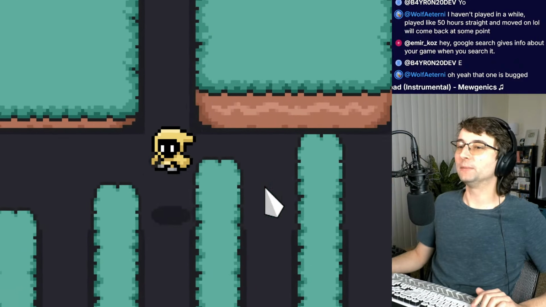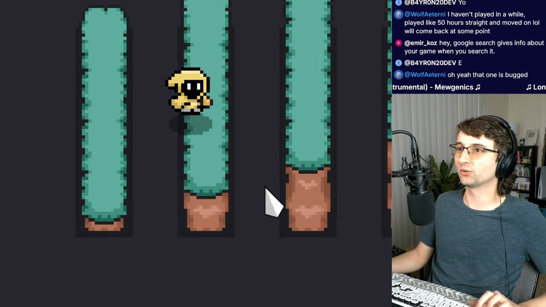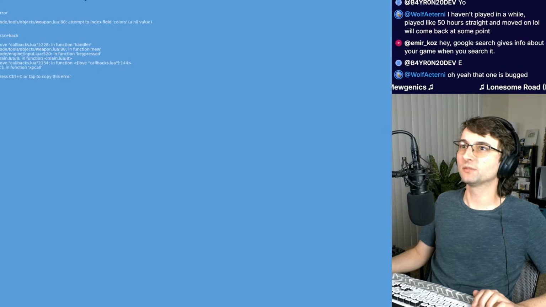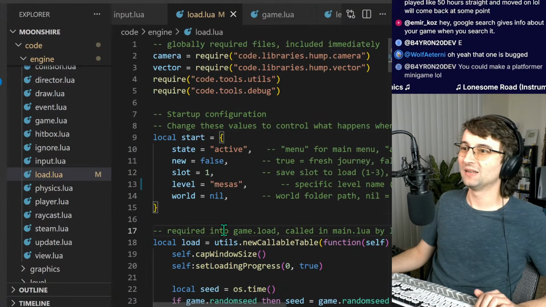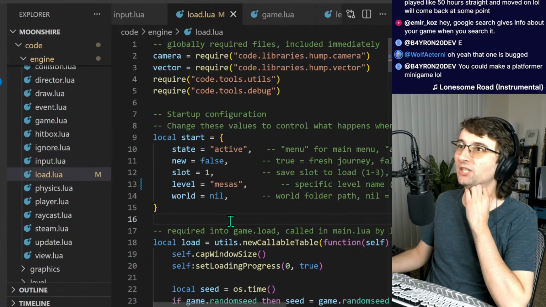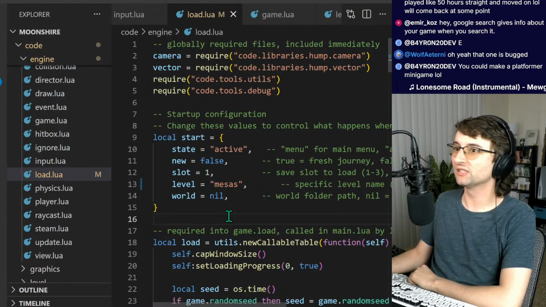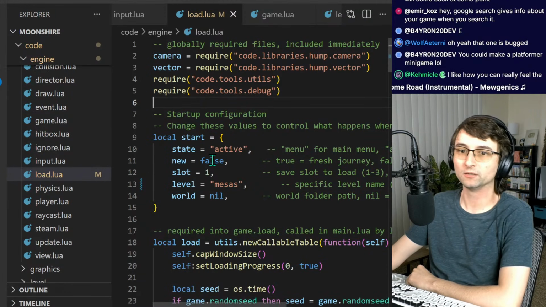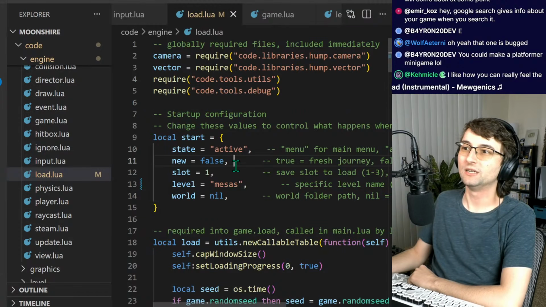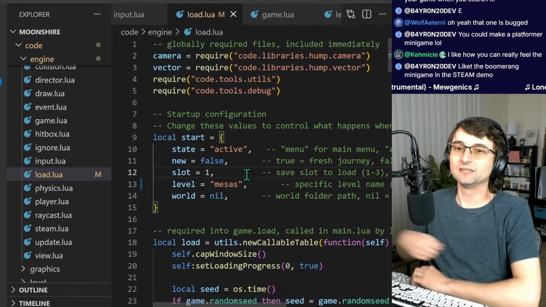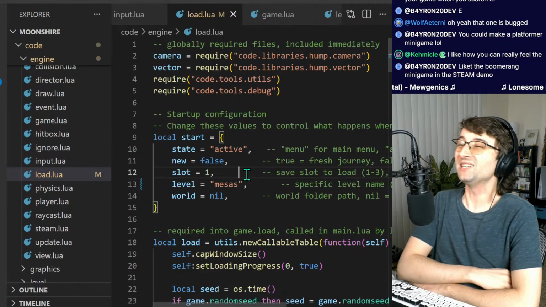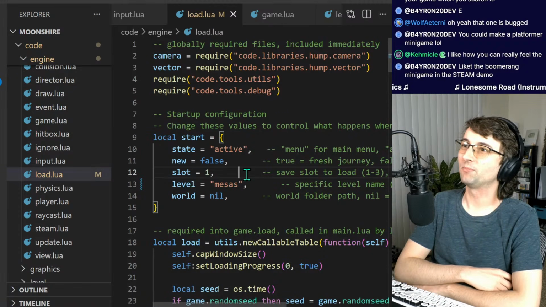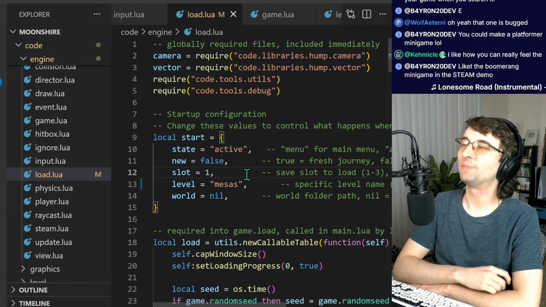I'm excited for people to make their own levels or obstacle courses, like platforming challenges, and it's gonna be like, whoops, I just crashed the game. But I'm picturing Minecraft. People make speedrunning challenges all the time with Minecraft, and then a mod can become a whole thing. Like you can really feel the, I'm on the edge of my seat. The boomerang minigame in the Steam demo. Thank you. Yeah, I love that minigame too. Yeah, I think that a platform minigame would go so hard. I'm thinking about lots of different ideas.